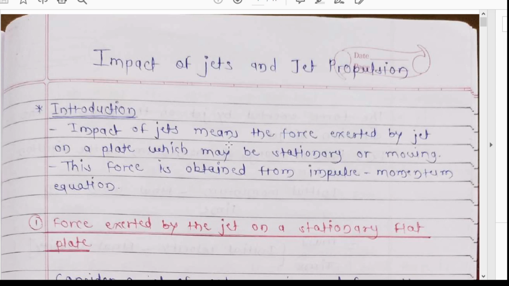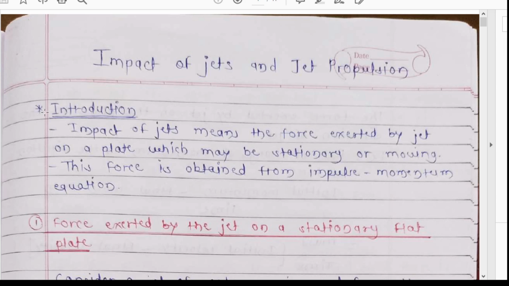Now the impact of that jet on materials like vanes or plates, whether the plates are moving or stationary, is nothing but the impact of jet. The final impact of jets on every material like vanes, curved vanes, or vertical or inclined plates, that we are going to study in this chapter.